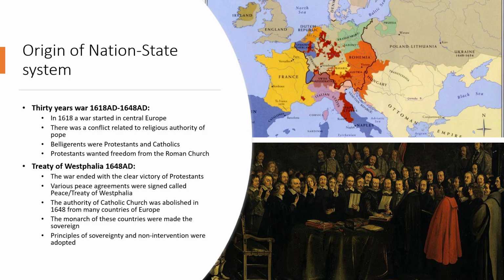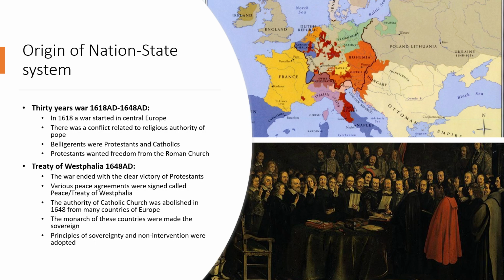Protestants were of the view that the political authority of the Pope on all these countries is not legitimate, and they said: we want freedom from the Roman Church, we want freedom from the Pope, and we want to rule our country ourselves. We do not want the authority of the Pope on our countries. So this was the main religious conflict of the 30 Years' War that started in 1618 and ended in 1648.